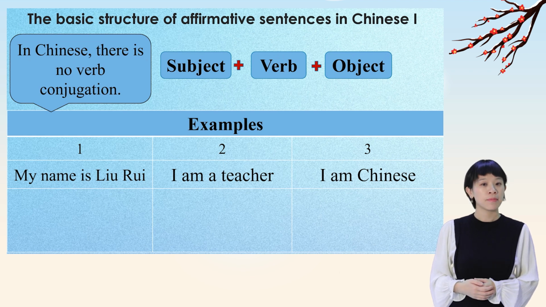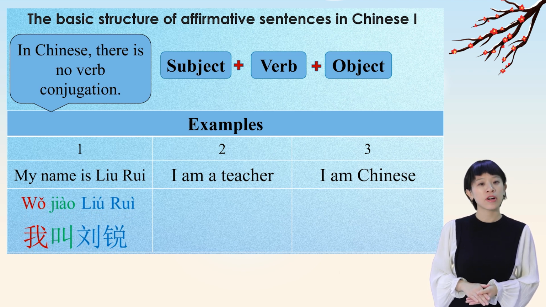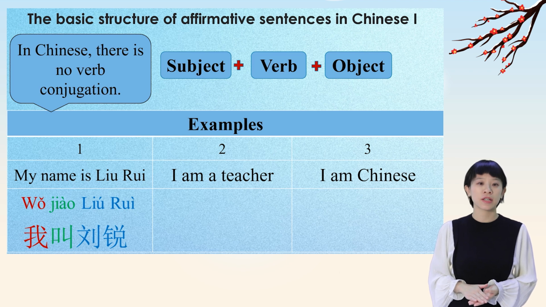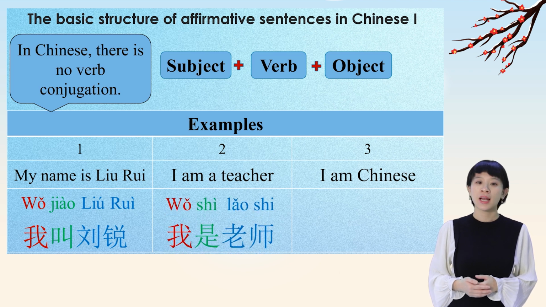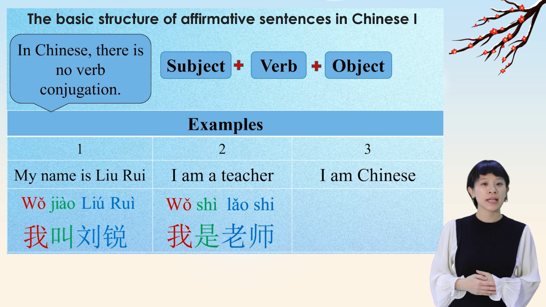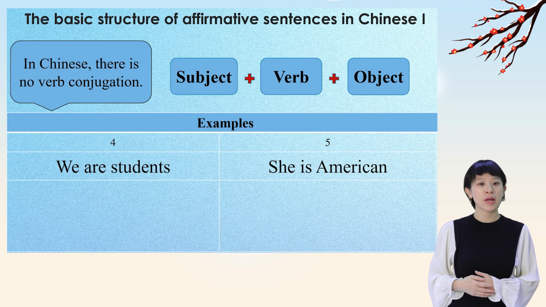For example, my name is Liu Rui. The subject is I, the verb is to be called, and the object is the name, Liu Rui. So the sentence would be 我叫刘瑞. I'm a teacher. The subject is I, the verb is to be, and the object is teacher. Therefore, the sentence would be 我是老师. Following this logic, to say I'm Chinese, we would say 我是中国人.